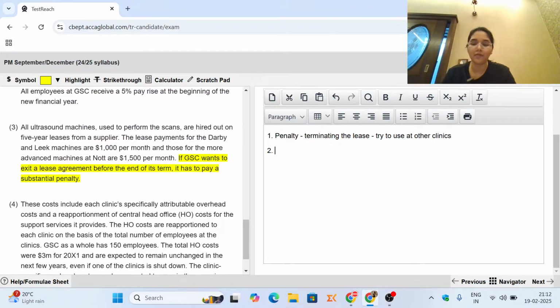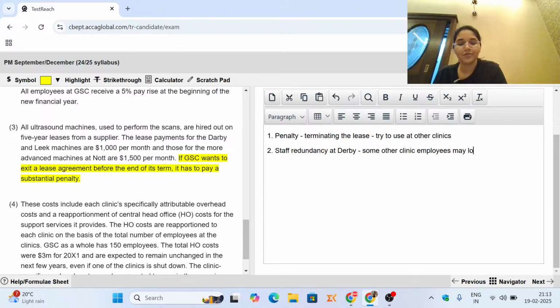Another point which could be discussed over here is that whenever you shut down any business unit, the staff goes for a toss. You make the staff redundant. So here you're also going to consider the staff redundancy at Derby. This can also demotivate some other clinics' employees. Some other clinic employees may lose morale or may be demotivated. So this is another point that you can talk about over here.